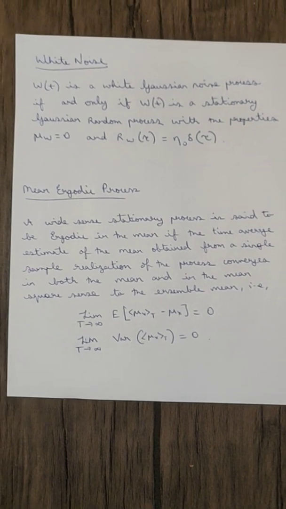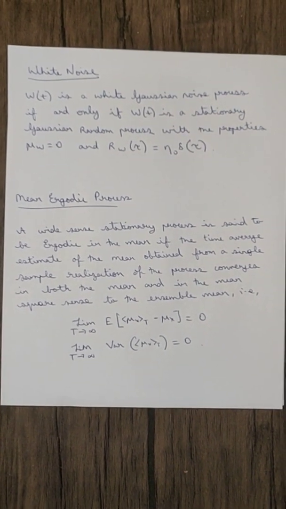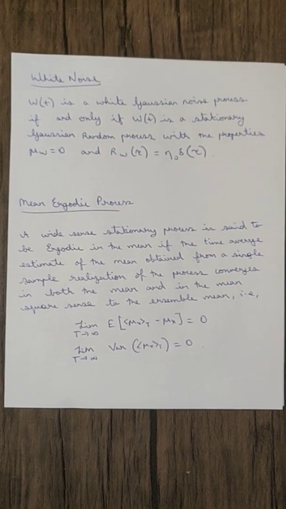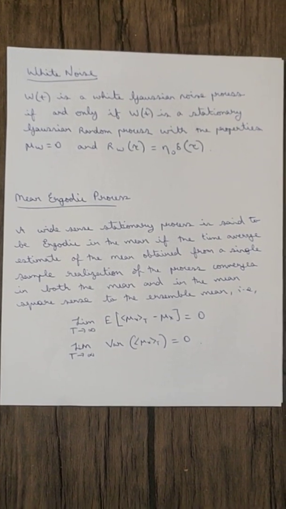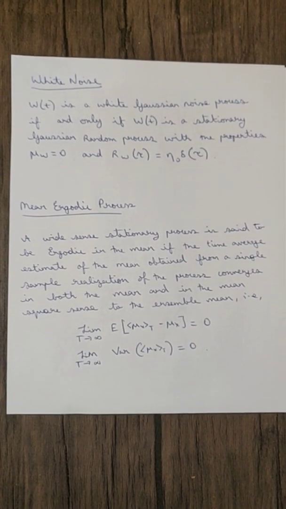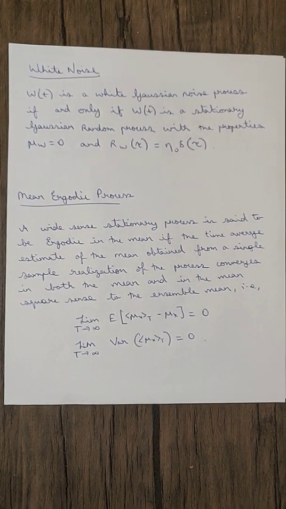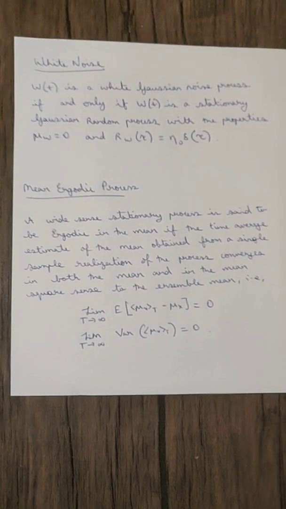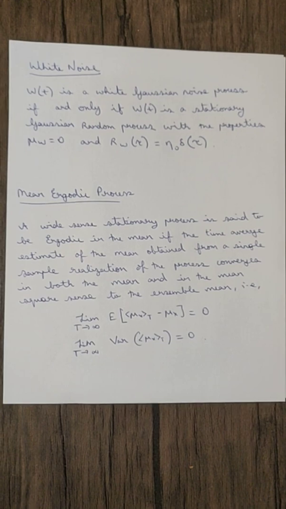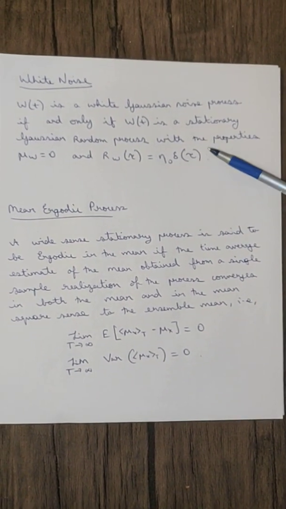Next we have white noise. W of t is a white Gaussian noise process if and only if W of t is a stationary Gaussian random process with the properties mu w equal to 0 and the autocorrelation function Rw of tau equal to mu naught delta of tau. So the autocorrelation function is just an impulse.